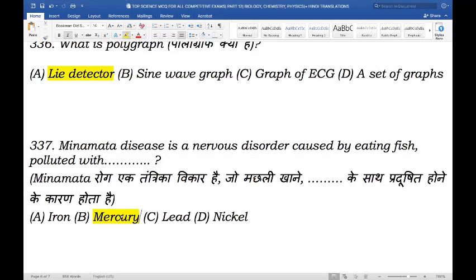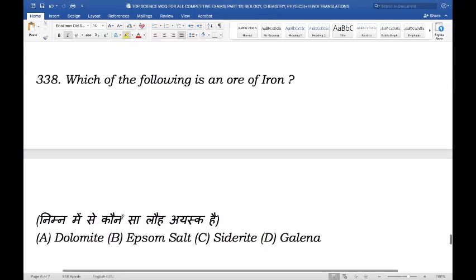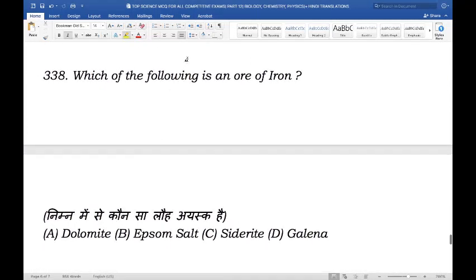Minamata disease is also known as Kiso-Minamata disease, which is caused by severe mercury poisoning, and this is due to the consumption of fishes which have been contaminated by toxic chemicals that were generated by factories and disposed into the ocean.